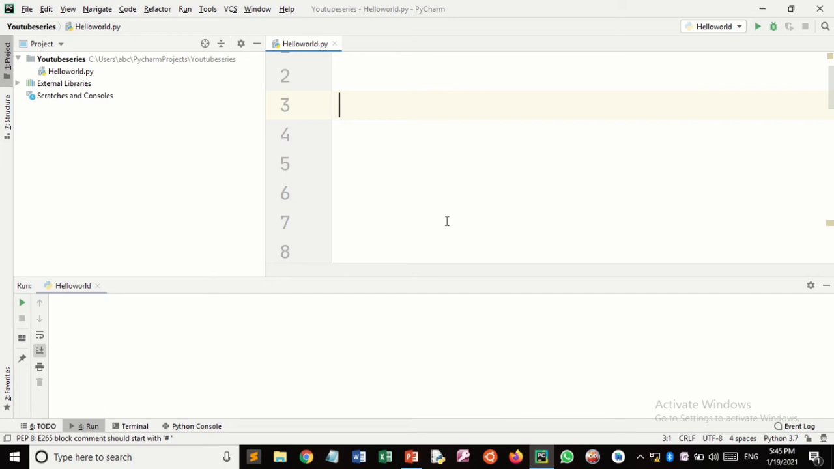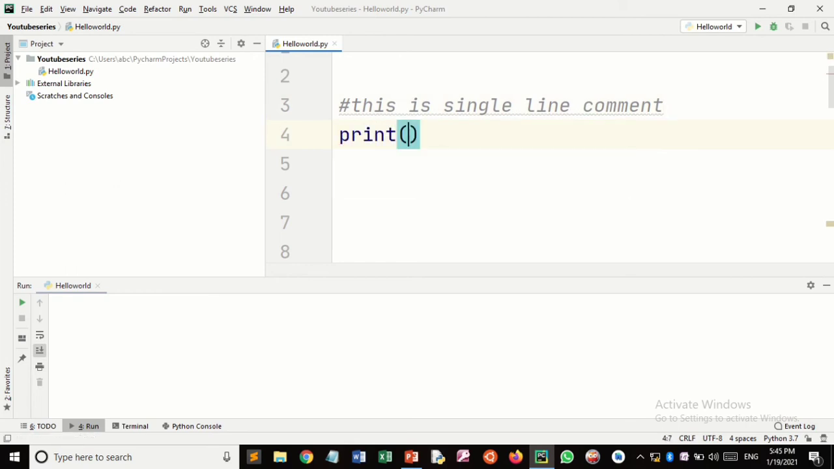Single line comments use the hash symbol. The hash symbol is used for single line comments. Let's see how we can do it. So the hash symbol is used, and this is a single line comment. You can see here the compiler ignored it, so it's not executed by the compiler.